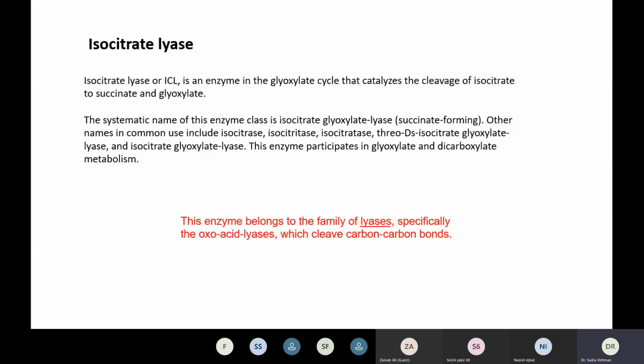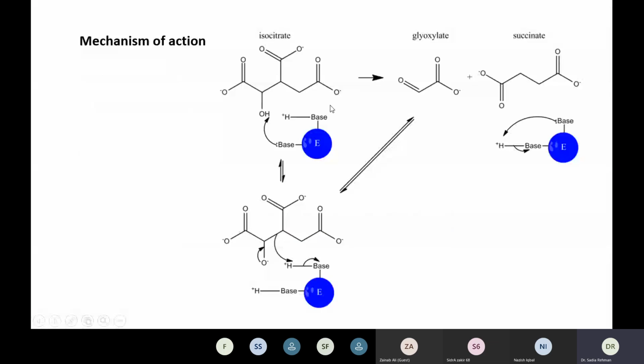As for its mechanism, you may see this enzyme is involved in the citric acid cycle, like the isocitrate ion, this is the isocitrate ion. Here is OH and 3 carboxylic groups. So the enzyme takes on the hydroxyl group and it is deprotonated.